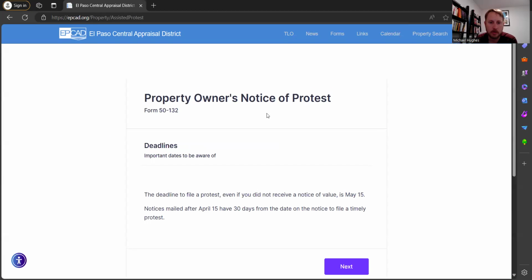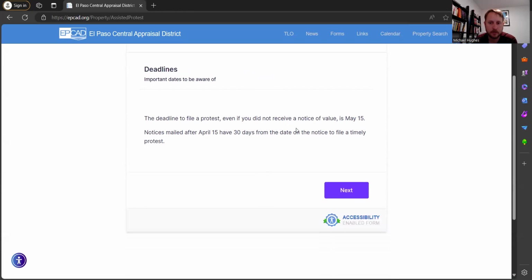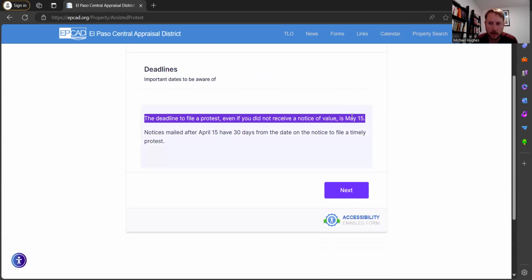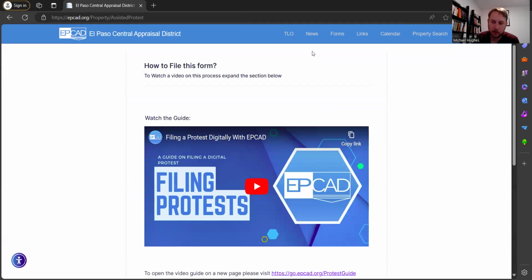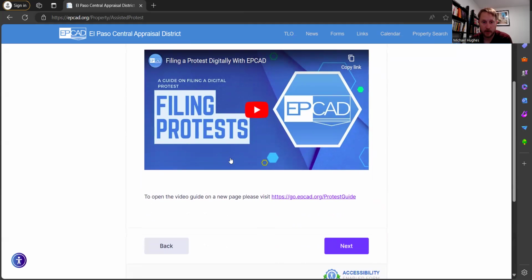So this is going to be your notice of protest. You're going to want to make sure that you do this before May 15th. If you plan on doing it, I would mark on your calendar May 10th or May 12th or something, just to make sure you have that deadline in there, and you give yourself a couple of extra days of buffer time, because you just want to make sure you don't forget to do this. You can't do it after that, and you'll just be stuck with those higher taxes for the next year. So super important to get that in before May 15th.